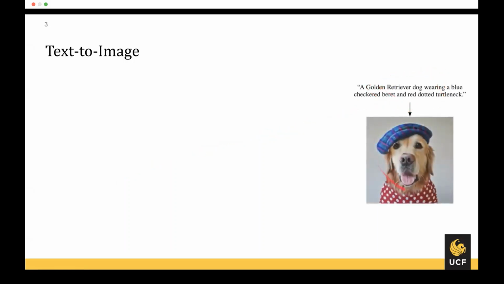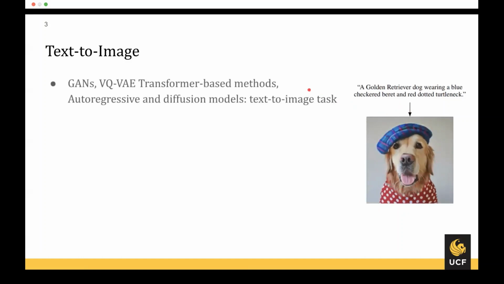So text-to-image is a task where we give text as the input to a model, and the model generates a corresponding image from that text. As we learned from the class, generative adversarial networks, variational autoencoders, transformer-based methods, autoregressive models, and diffusion models are great for this task.